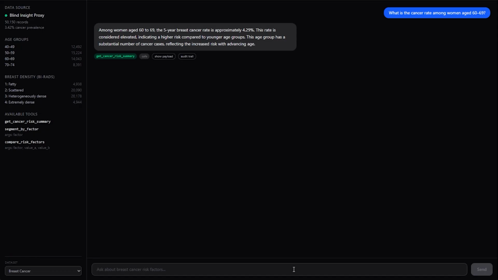So there's an opportunity here to break this down into something else. So if we wanted to get down into, okay, well, what's our cancer rate by age group in general? So I have women in their 60s, they're elevated, it's 4.29%, and now I have another can of worms question that I want to get into.